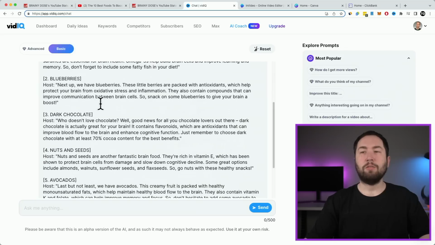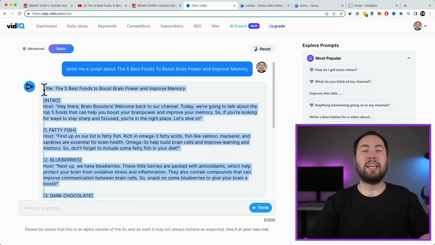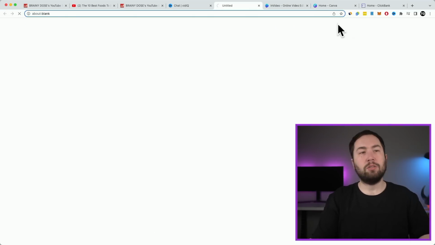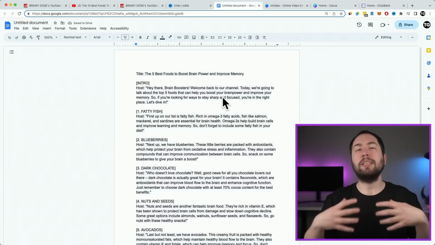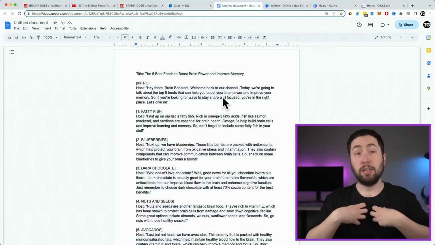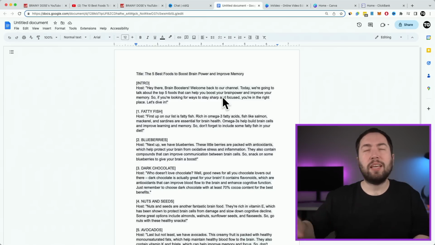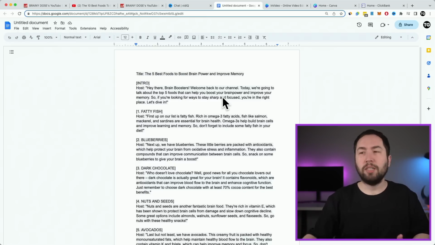And as you can see, it wrote the whole script right there. Okay, so what I would do is I would just take this and copy it, and then I would put this in a document. Like you could put it in a Google Doc or something. So let's do that quick. And you could just leave it at this, but the problem is it's completely written by AI. Me personally, if I'm trying to do this for real, I'm gonna go in and change some things around, make it sound more like a human. You get what I'm saying?